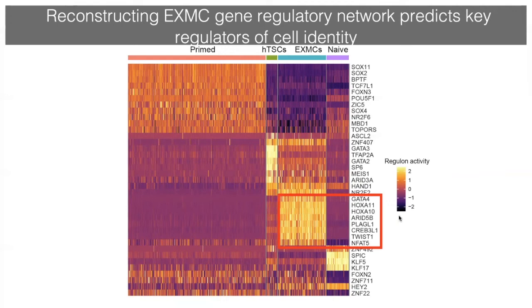And then we identified high regulatory activity for transcription factors GATA4, HOXA11, HOXA10, ARID5B, CREB3L1, and others in extraembryonic mesoderm cells, suggesting that these transcription factors are active and might be functionally implicated in not only inducing but also maintaining extraembryonic mesoderm cell identity, which remains to be functionally tested.